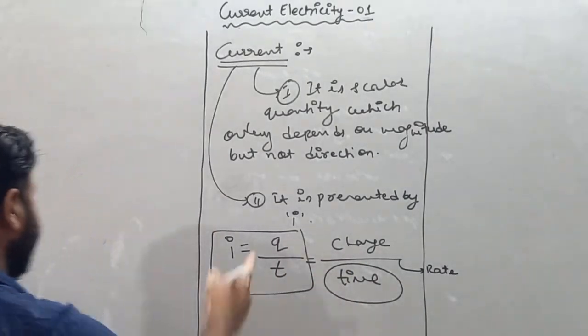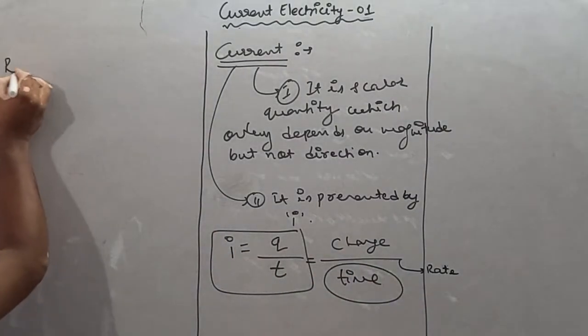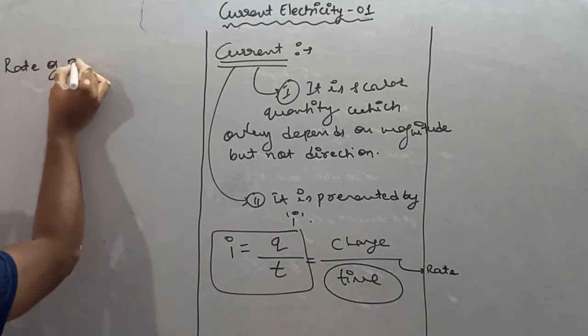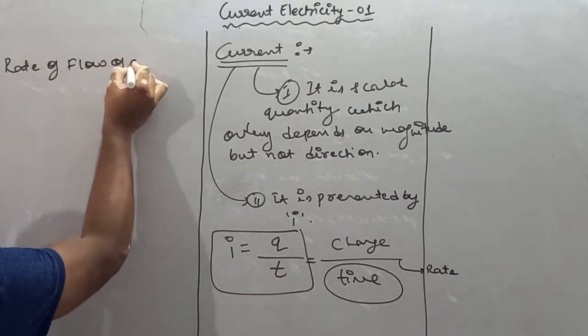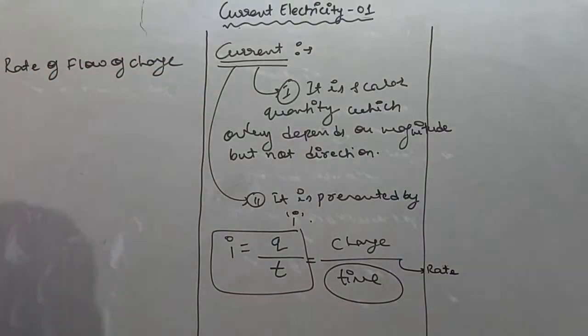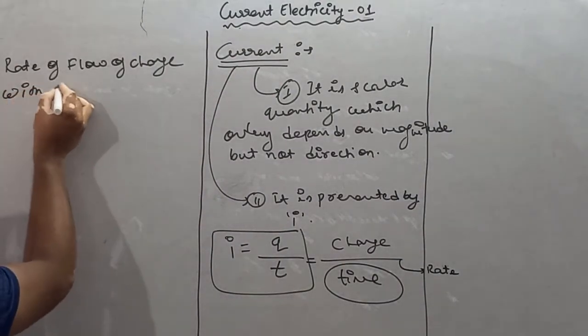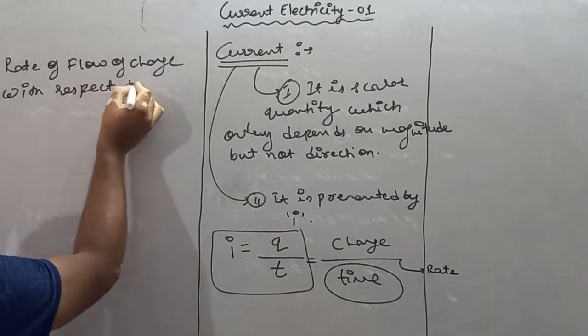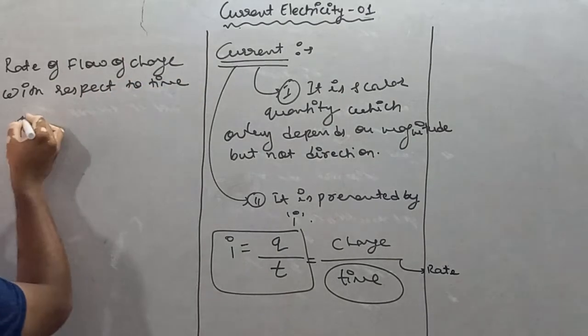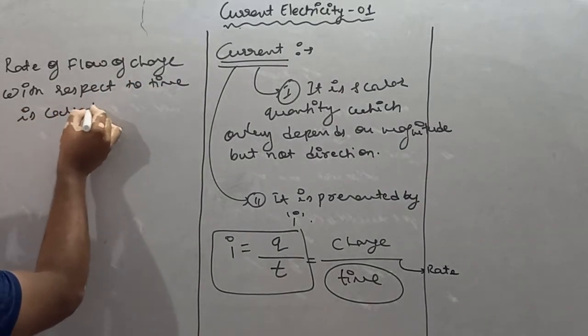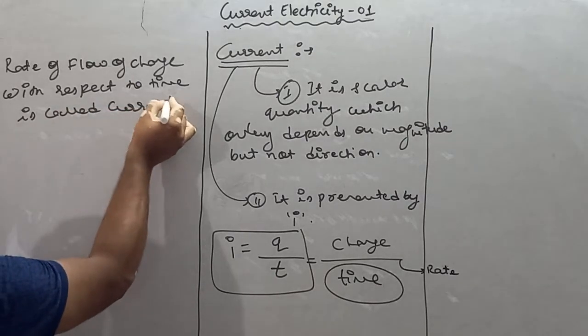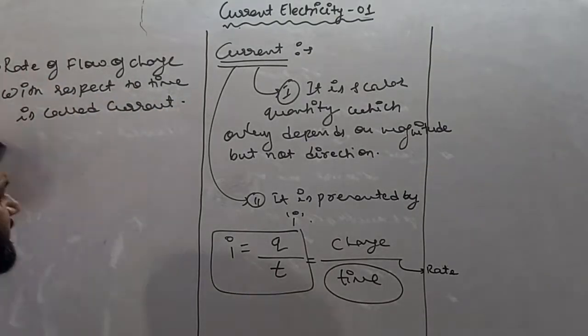So we'll define the current as rate of flow of charge with respect to time. Rate of flow of charge with respect to time is called current.